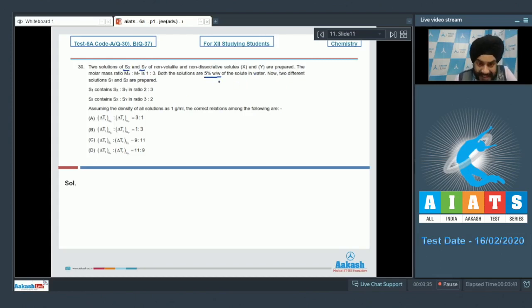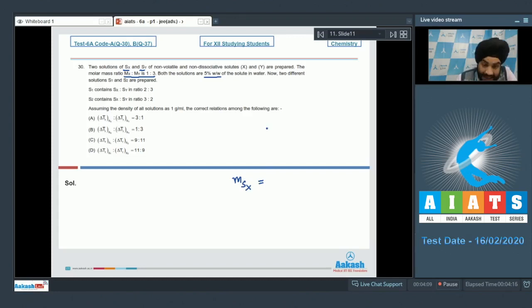The molar masses are different and the molar mass ratio has been given to us, that Mx to My is 1:3. So the examiner seems to be interested in the delta Tf of Sx and Sy and also the delta Tf of S1 and S2. So we can first find out the molality of Sx and molality of Sy. If we talk about the molality of Sx, it contains 5% weight by weight of the solute in water.